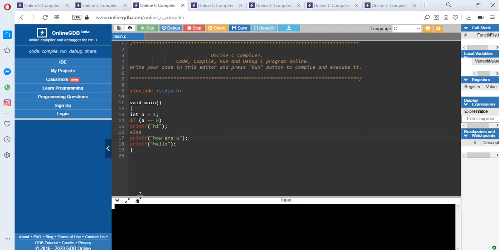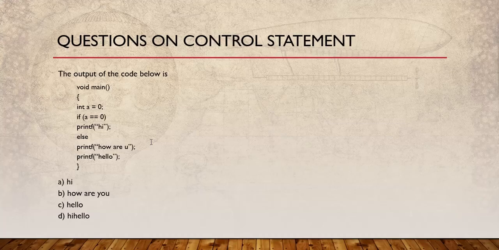So see, how are you and hello are getting printed. In this question, what has been checked is whether you know the difference between the blocks, right? That is what is checked here.